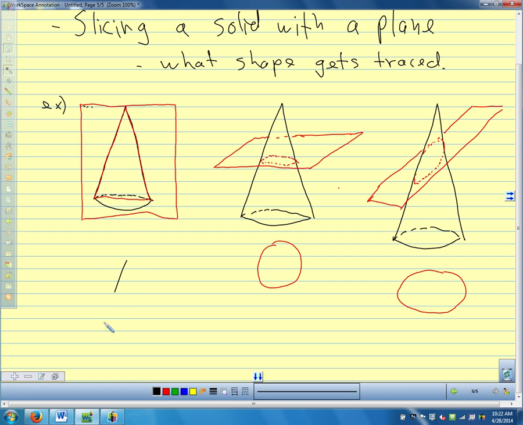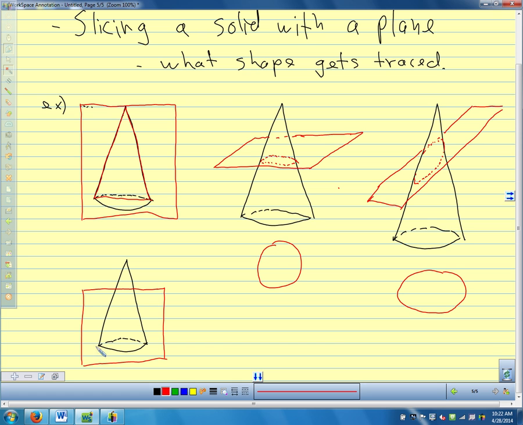How about, see if we can visualize. We're going to take the plane, and we're going to cut the same way, but not cut right through the middle. So let's say we just cut a piece of that cone off, but we don't go right through the middle. So what would we get there?